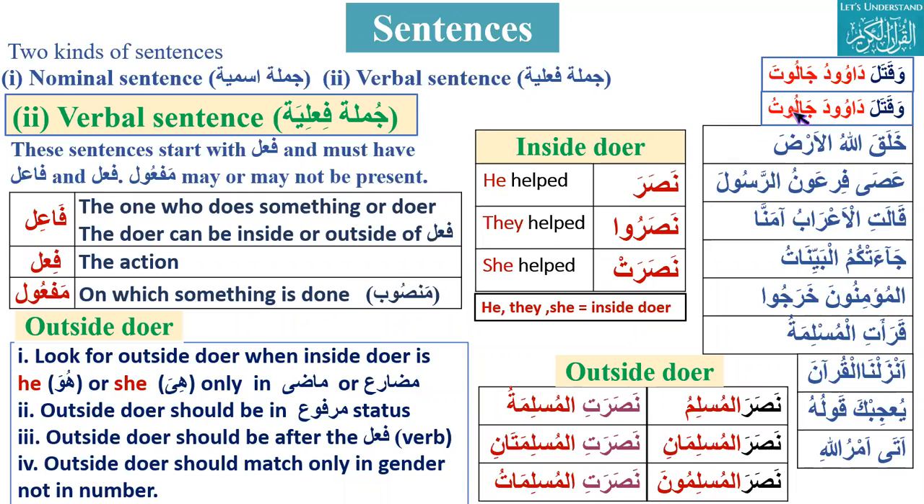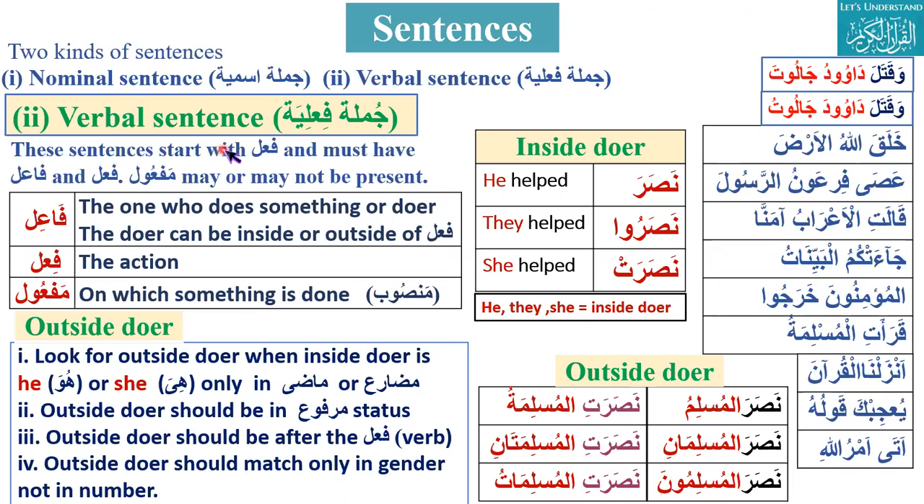So the fa'il is Jalutu, and Dawood here becomes maf'ul, which is mansub. So the translation changes: Jalut killed Dawood. This is very important to take care of. Only the harakat are changing, and the translation changes.